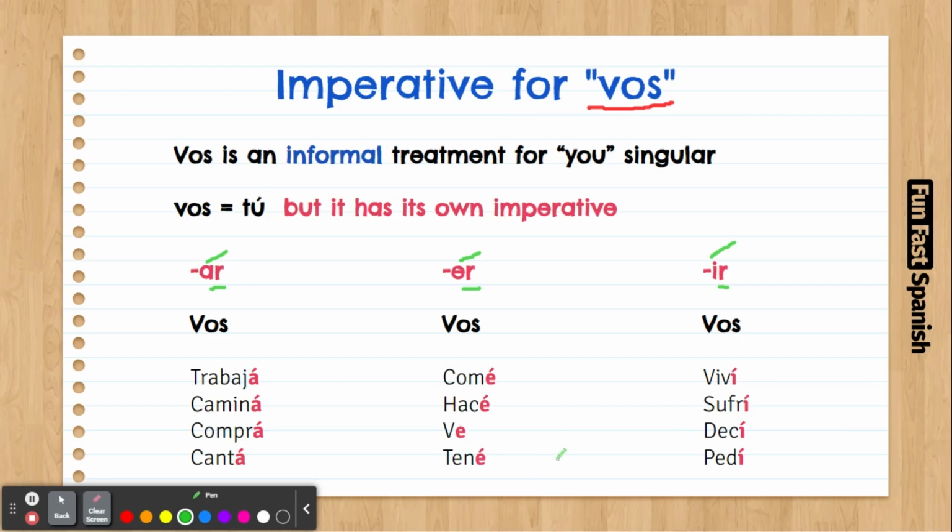Tené, tené más ganas, like have, like, feel more like doing it. Viví conmigo. It's like live with me. Sufrí menos, like suffer less. Decímelo, say it to me. Pedí comida, like order food. So you see, it's extremely easy. The imperative with vos, it's just the same verb, just delete the r and just put the stress at the end, and that's it.